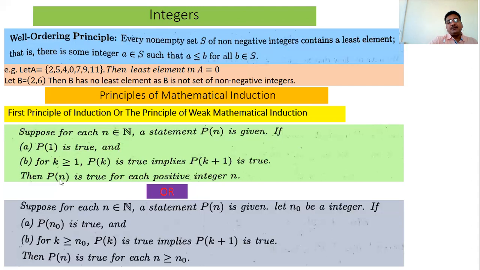And so then we say Pn is true for all n belongs to N, for all positive integers. Positive integers means the value of n is what? 1, 2, 3, 4, 5, meaning n belongs to N. So both the statements are the same. Write any one in the exam as the first principle of mathematical induction, or weak principle of mathematical induction.